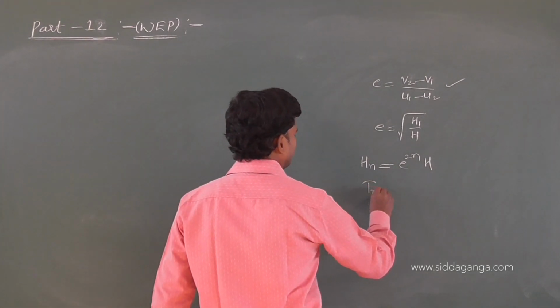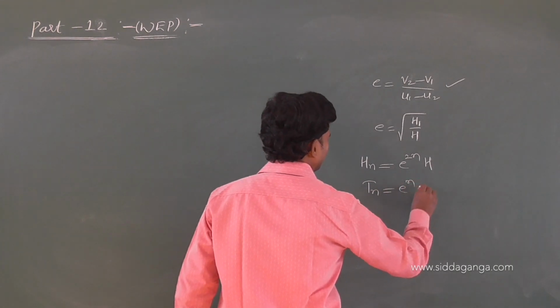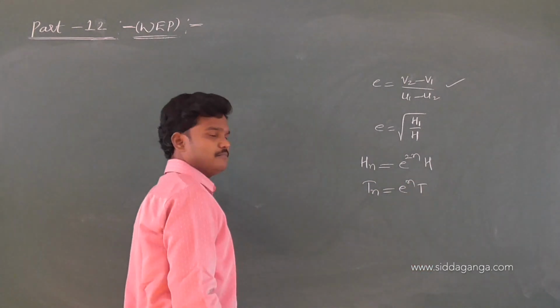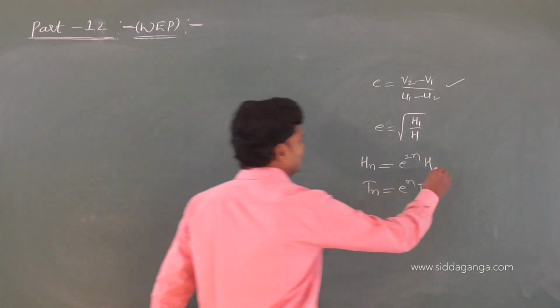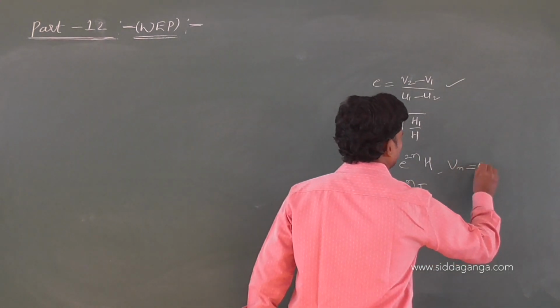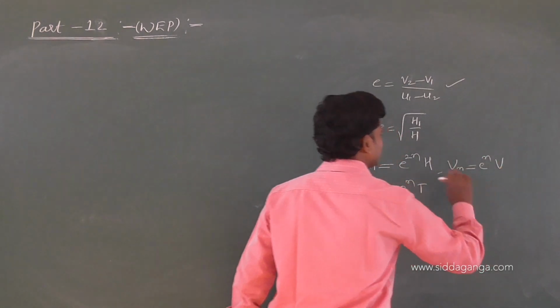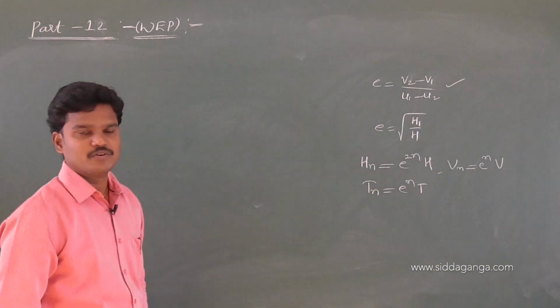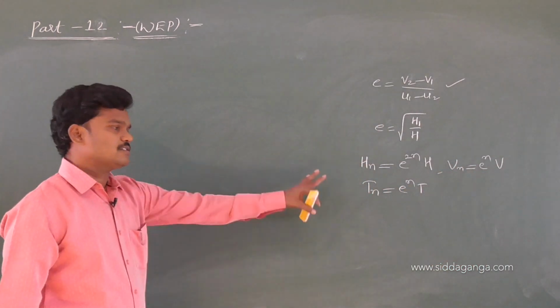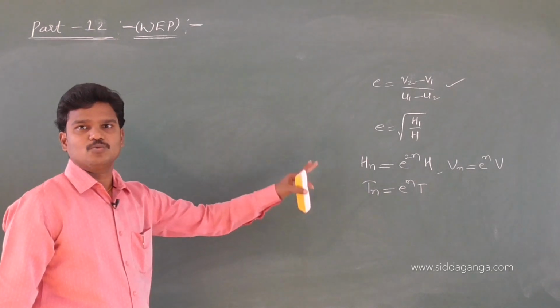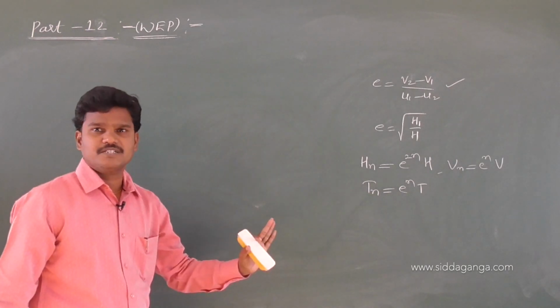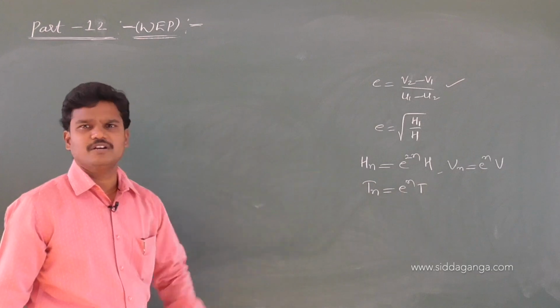So Tn we can also write as e power n into t. This is also possible because for velocity, we wrote Vn is equal to e power n into v. In the same manner, t we can write. Of course, we got some formulas: T is equal to root of 2h by g, times (1 plus e) by (1 minus e), that is also correct, and e power n into t is also correct.